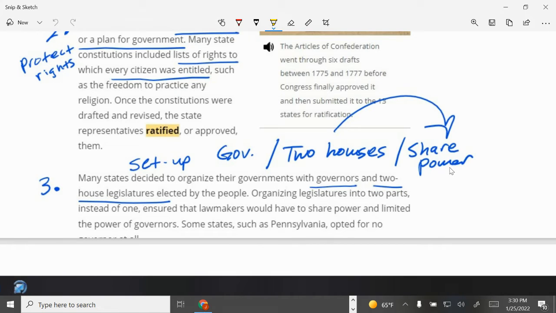And then their representatives were divided into 2 different houses, like Senate and the House of Representatives, similar to today. Okay, and that is known as a shared power system. Okay, where at least within the state, local power was shared, state level power was shared, town power was shared, that type of thing. Okay, so those are the 3. So if you need to go back and rewind, do that.